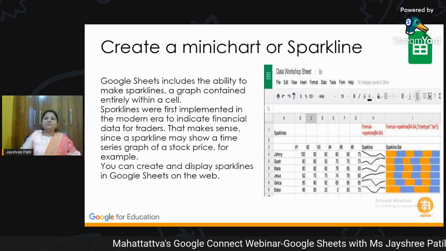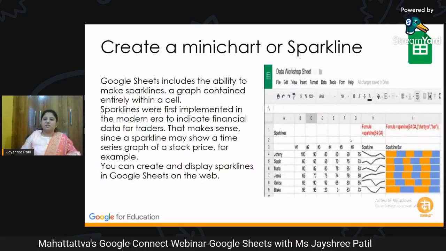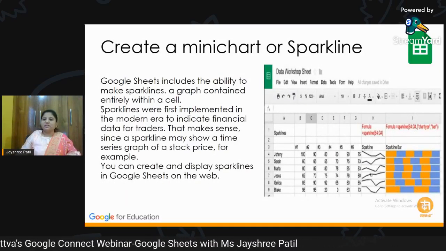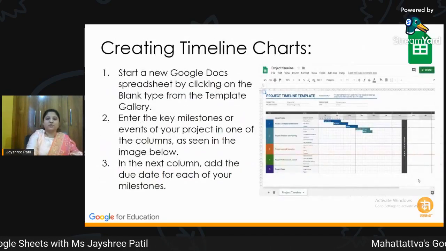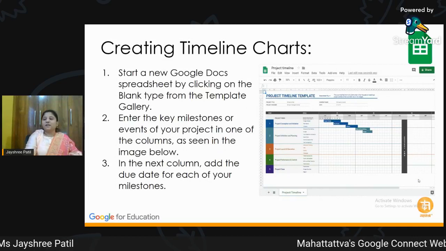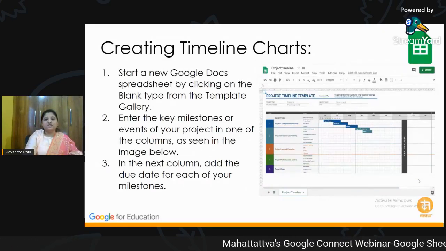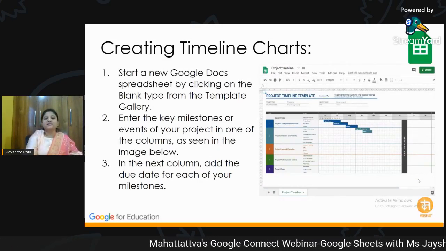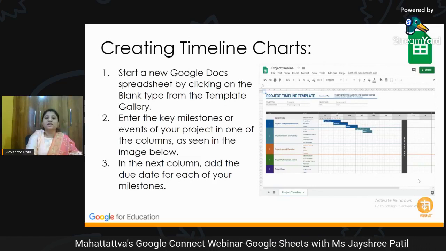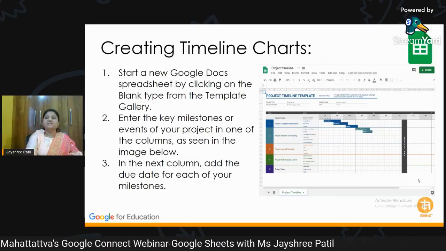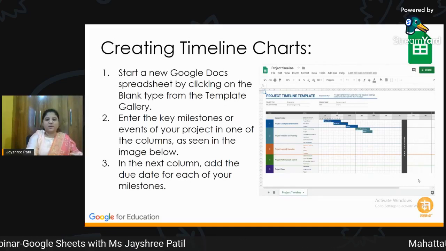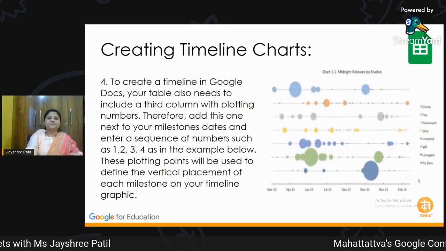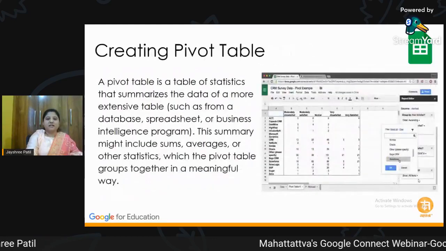Then we have mini charts or sparkline charts. As you can see on screen, it will look like this. I will show you how to use that too. Then we have the timeline chart, which is also called a bubble chart. Whenever we have to create some timelines, we will be using these types of chart. And this is mostly the question which is asked in level 2, as Reshma ma'am has already instructed us. Then this is again a bubble chart.